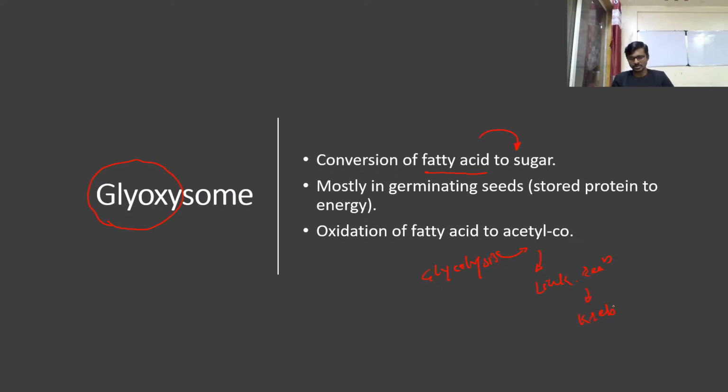Do you remember anything about the Krebs cycle and glycolysis? There is a link reaction between glycolysis and the Krebs cycle, and this acetyl CoA plays an important role in this reaction as a transporter from glycolysis to the Krebs cycle. Because of the synthesis of sugar, we call it a glyoxysome.